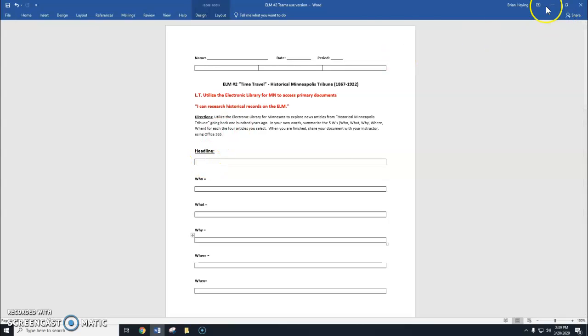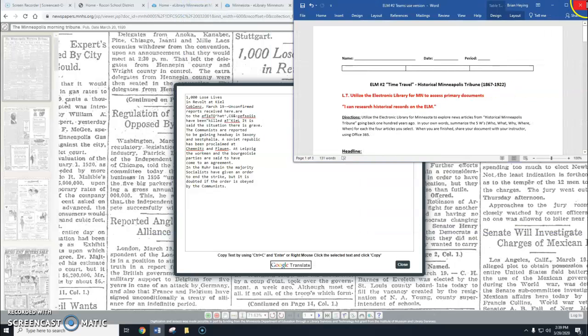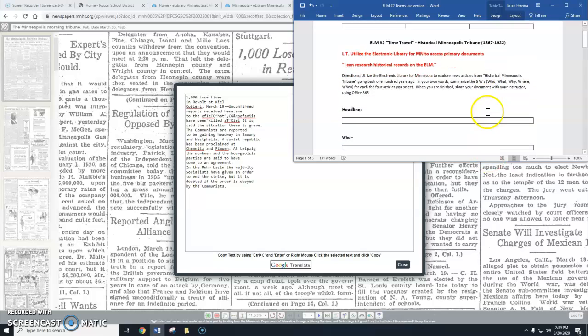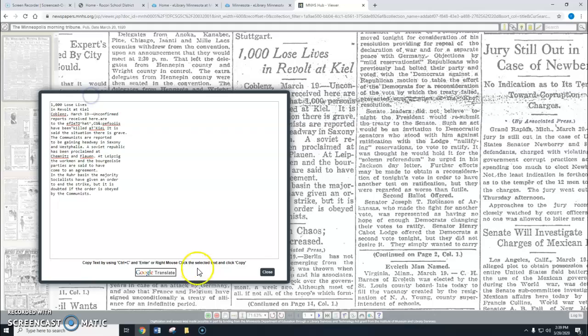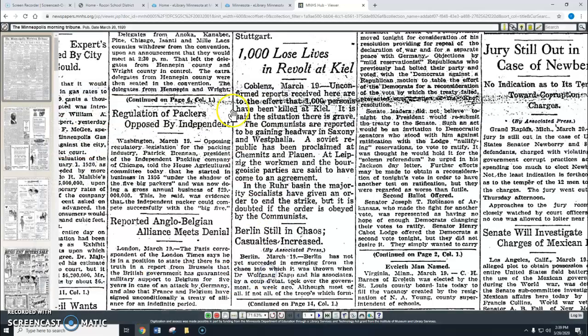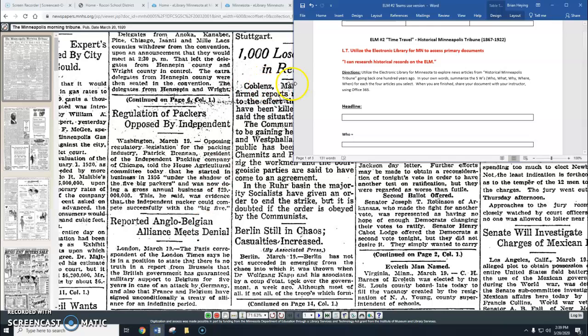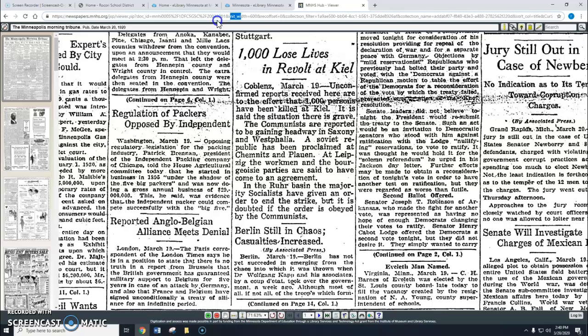One thing I can do is bring this over here, and I can look at this while I'm looking at my article as well. I'm just going to close this one out. I can read it well enough. So I'm going to go back over here. 1,000 lose lives in revolt at Kiel. That's going to be my headline, and I'll write that in.